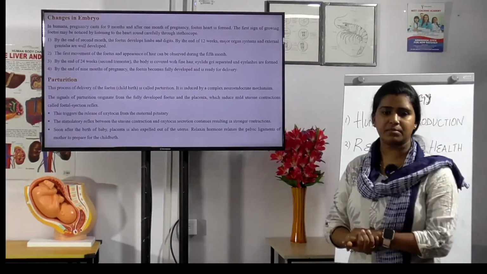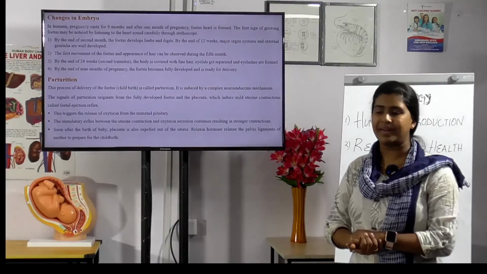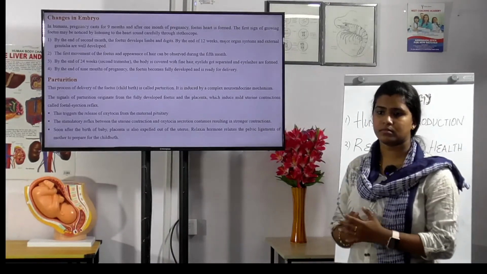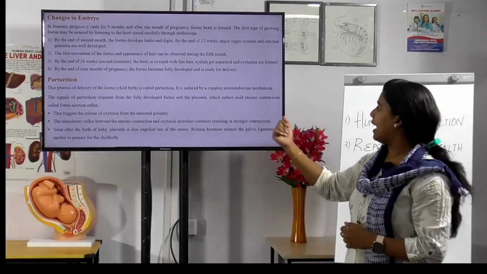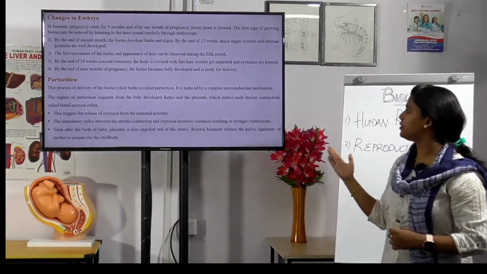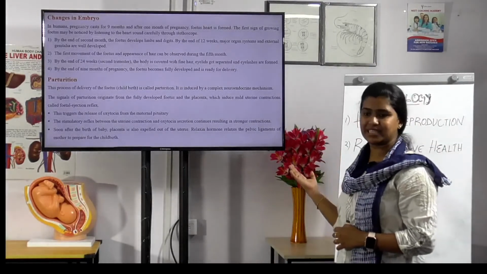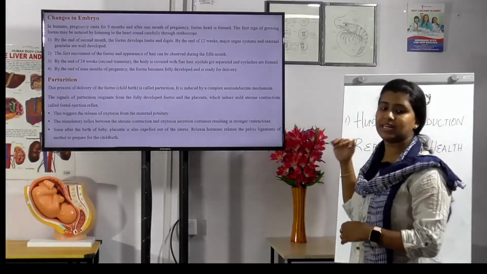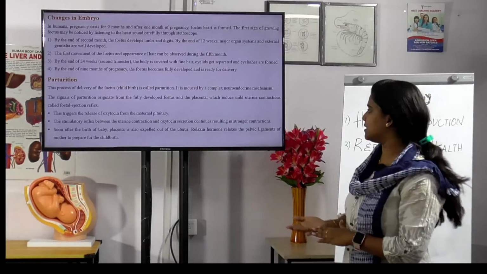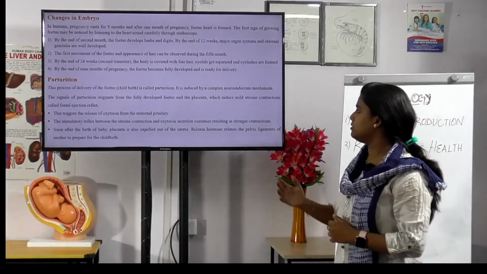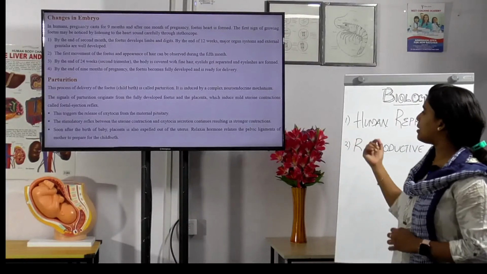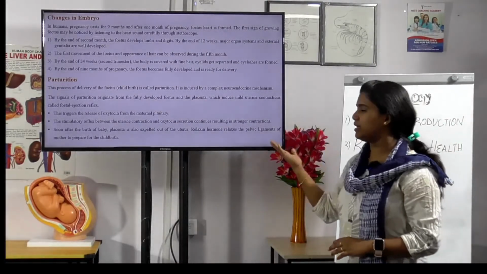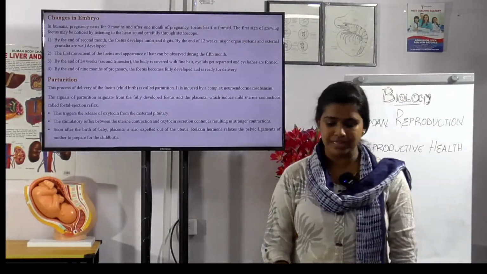Maternal means from the mother. The stimulatory reflex between the uterine contraction and the oxytocin secretion continues, resulting in stronger contractions. Soon after the birth of the baby, the placenta is expelled out of the uterus, and the relaxin hormone relaxes the pelvic ligaments of the mother to prepare for childbirth.